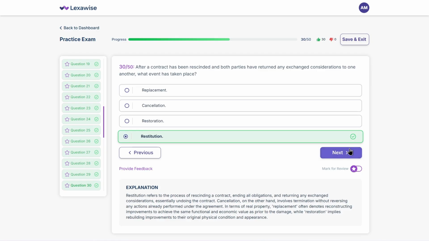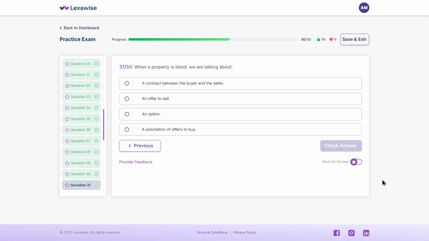Now this one. When a property is listed, we are talking about: A. A contract between the buyer and the seller. B. An offer to sell. C. An option. D. A solicitation of offers to buy. Got your answer?